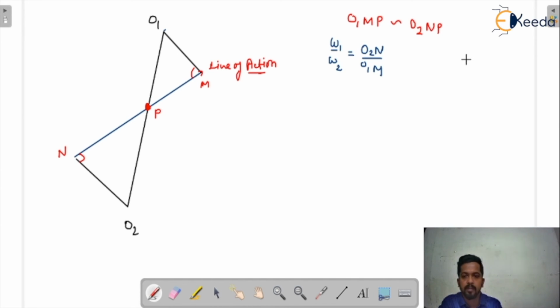Because both are similar triangles, I can write it as O2P upon O1P, and I can write PN upon PM. So basically this is the relation we got. That is an important relation you must remember.